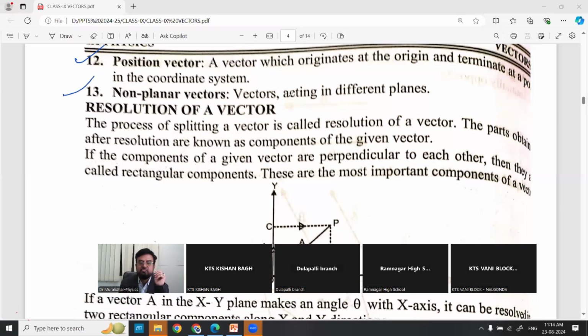Non-planar vector: vectors acting in different planes. One plane we have seen, coplanar, so many vectors in one plane. But when vectors are acting in different planes, we can call them non-planar vectors. So you can write: a point in the coordinate system. Coordinate system means x-axis, y-axis, z-axis will be there. We'll come across it in coordinate geometry. So note these two also: position vector and non-planar vector.